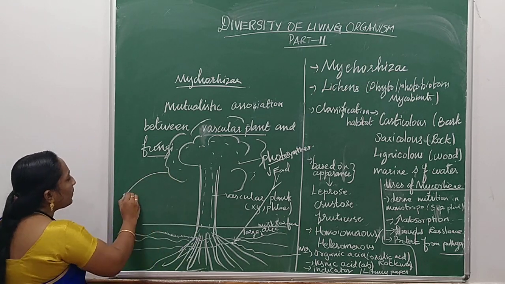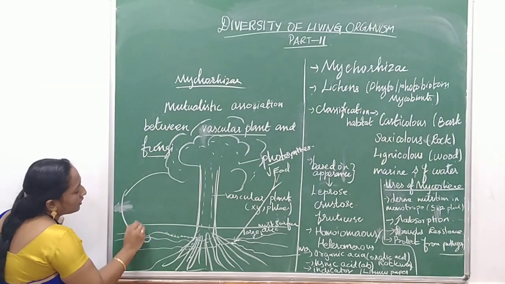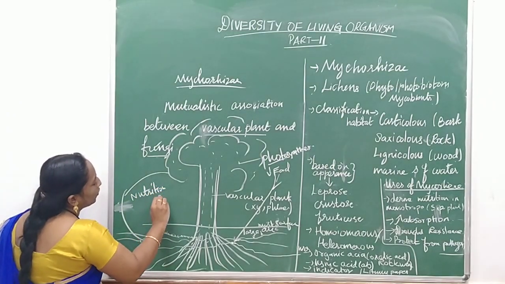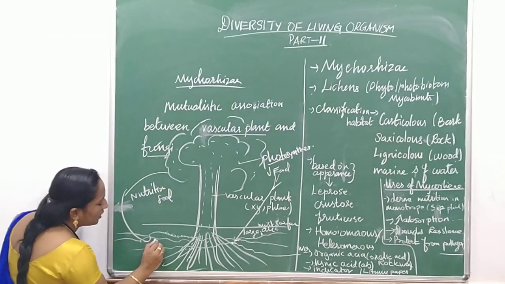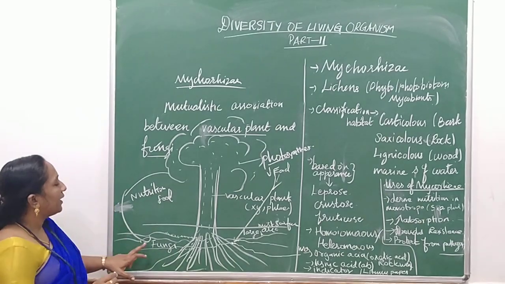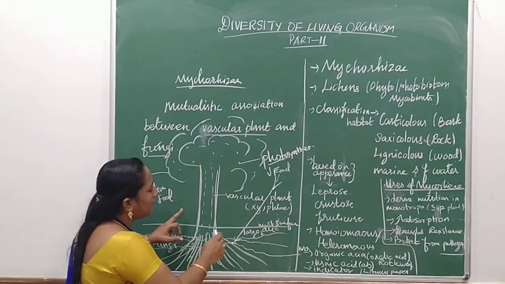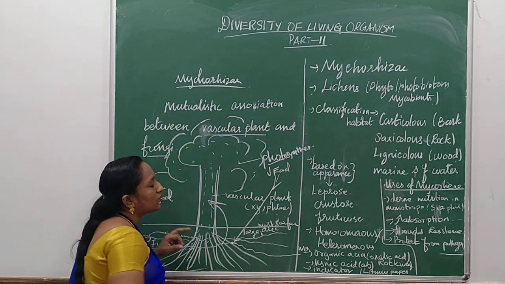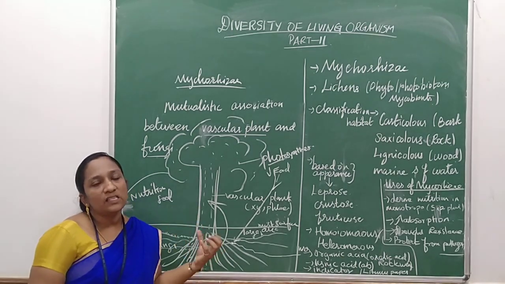So the fungus is getting nutrition from the plant. Simultaneously, the fungus provides minerals and water.